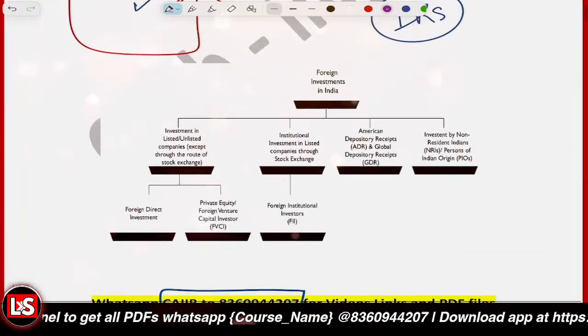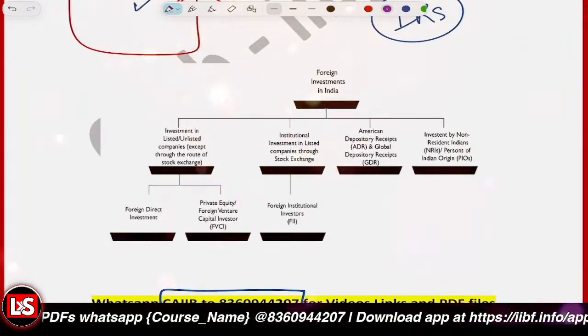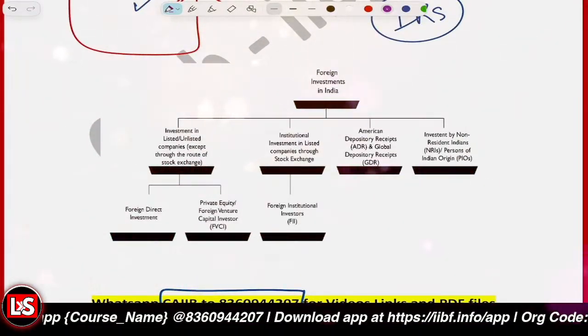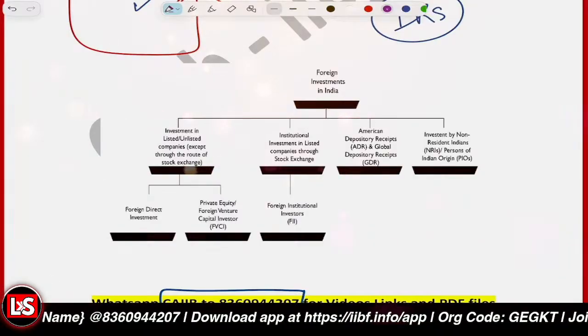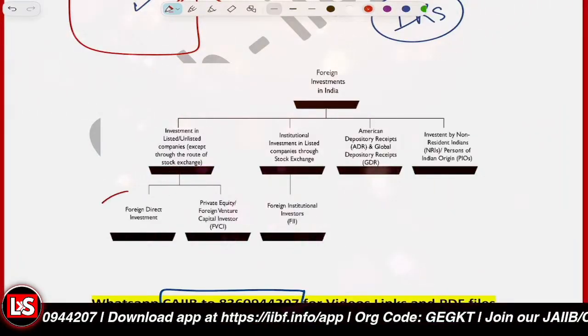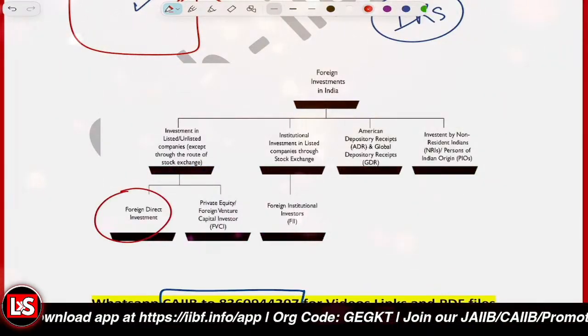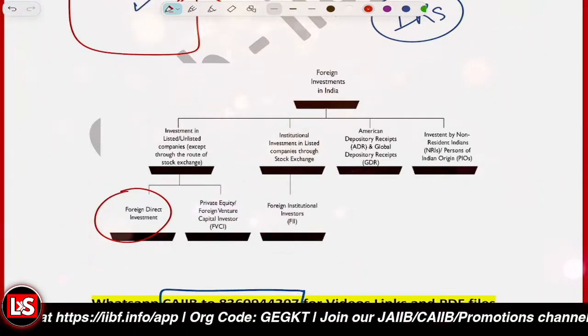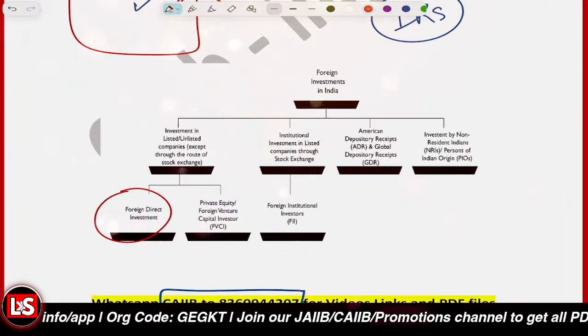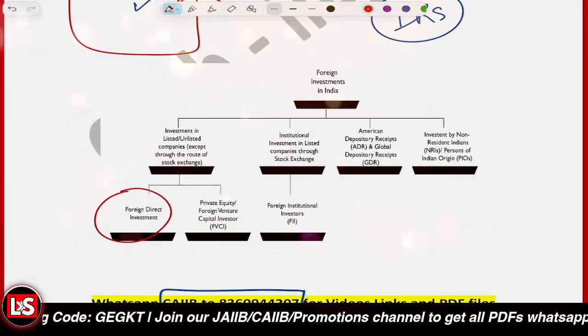Okay. And after that, it's about foreign investments in India. When we talk about foreign investment, we have multiple investment vehicles, like the FDI. FDI is foreign direct investment, an investment made by a foreign entity directly into listed or unlisted companies.